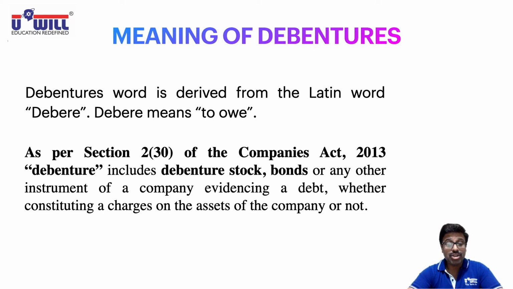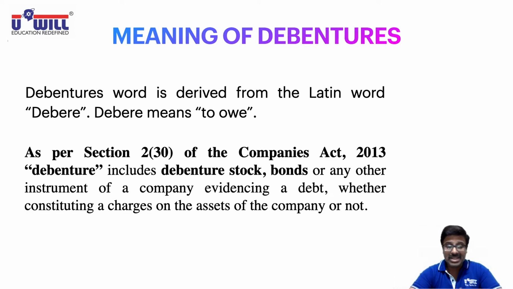As per section 2 subsection 30 of the Companies Act 2013, you can remember the Companies Act definition. Debenture includes debenture stock or bonds or any other instrument. Particularly remember, instrument means a certificate or a document of a company evidencing a debt, whether constituting a charge on the assets of the company or not.